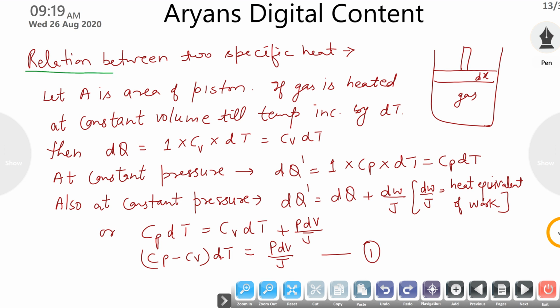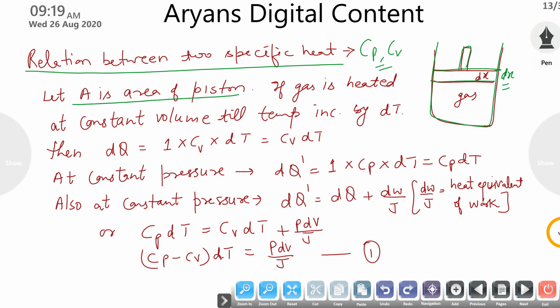Now we have to find the relationship between these two specific heats, that is Cp and Cv. So again we are considering the same system of a gas having a frictionless piston. Suppose the piston has moved a small distance dx.